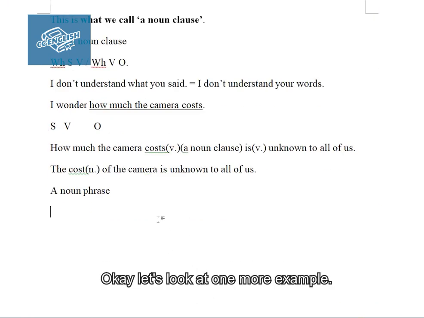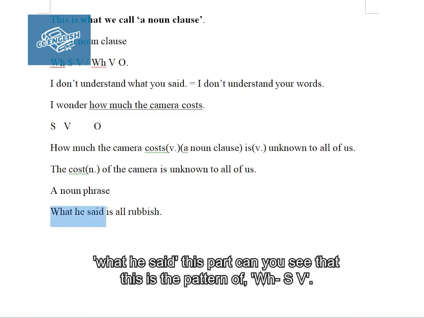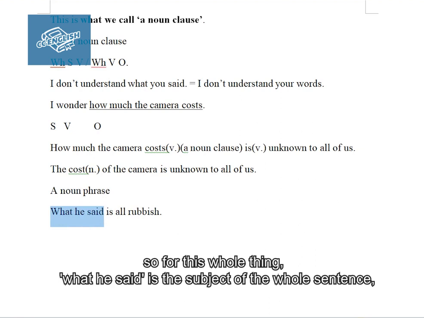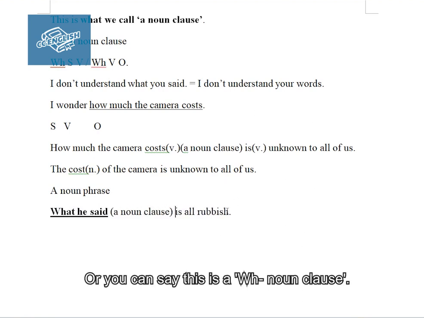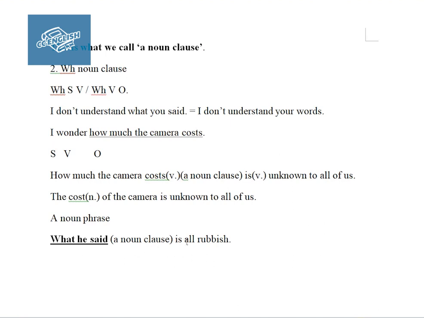Okay, so let's look at one more example. Like, what he said is all rubbish. Can you see through this sentence, what he said? Can you see that this is the pattern of WH and then subject? He is the subject here and then said is the verb here. So this whole thing, what he said, is the subject of the whole sentence because it is a noun clause. Or you can say this is a WH noun clause. What he said is a noun clause and then is here is a verb.